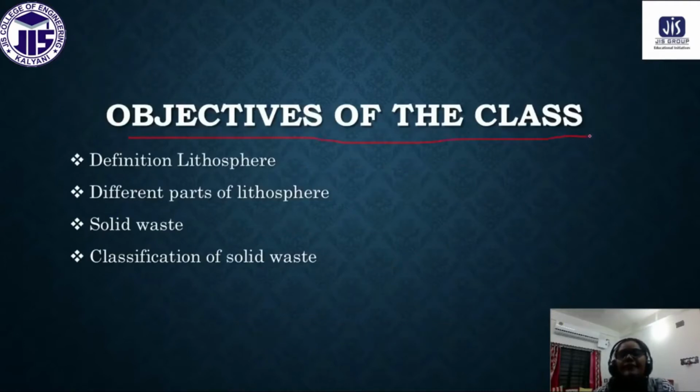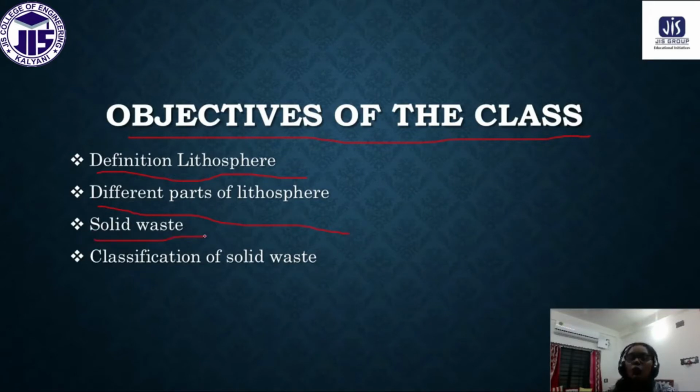These are some of the objectives of our class. After this class, you can define the lithosphere. You can know what we mean by lithosphere, and what the different parts of the lithosphere are.